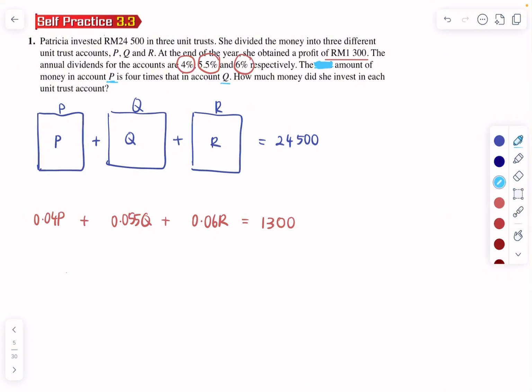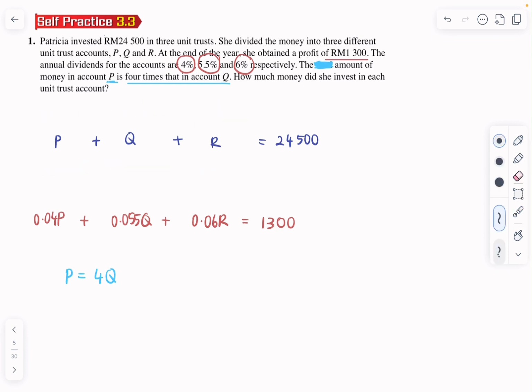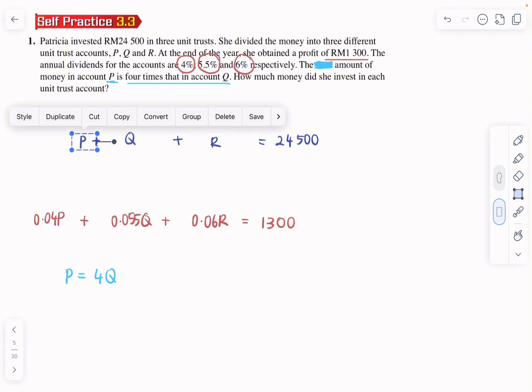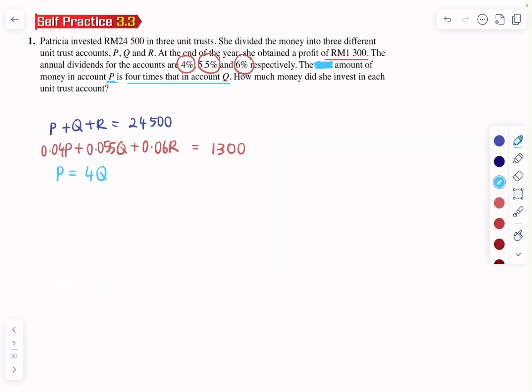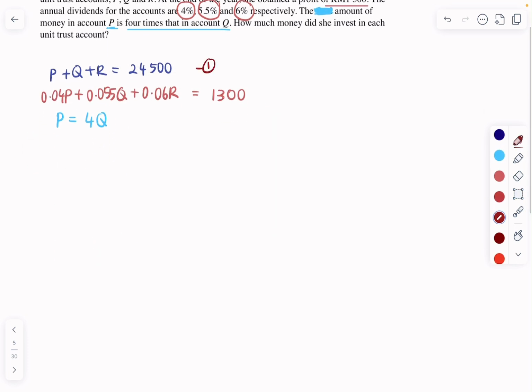So the amount of money in account P is 4 times that in account Q. So equals to 4Q. So this will be our third equation. That's it. The third equation is quite simple. So now let's clean it up a bit. We write it properly. So P plus Q. Now let's try to solve this. So this is equation 1, 2 and 3.